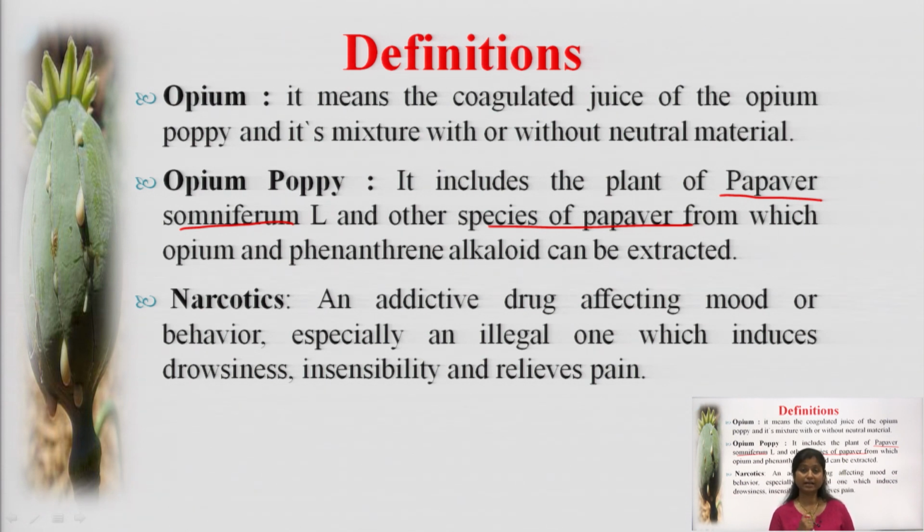Now let's talk about the third one, that is narcotics. I have used this word throughout my lecture. So what are narcotics? An addictive drug affecting mood or behavior, especially an illegal one, which induces drowsiness and insensibility and relieves pain. We use narcotics in medicines to relax the human body in conditions prescribed by the doctor.